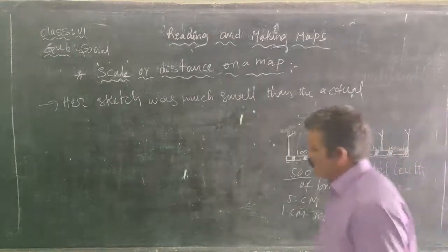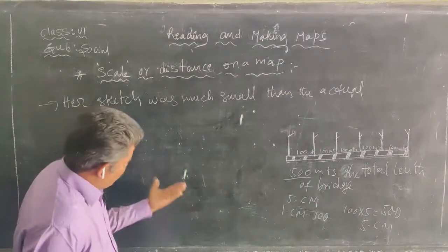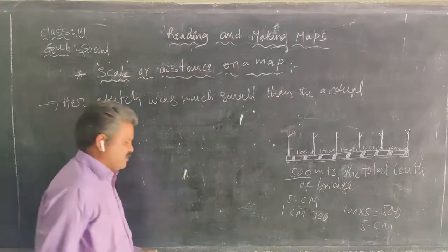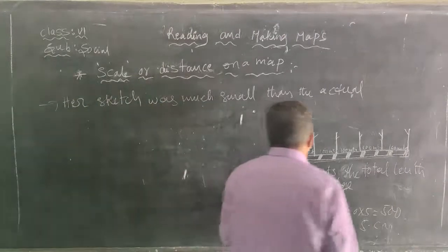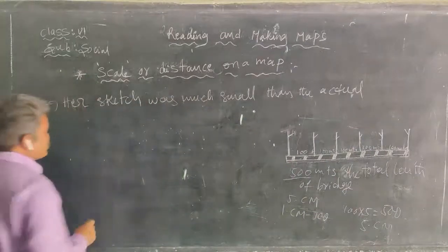When we draw this actual length on a map, it takes a lot of space. That's why we reduce these meters into centimeters.